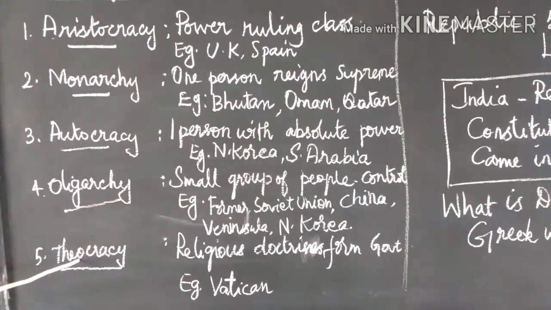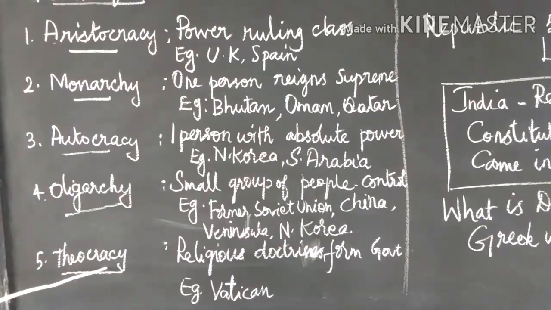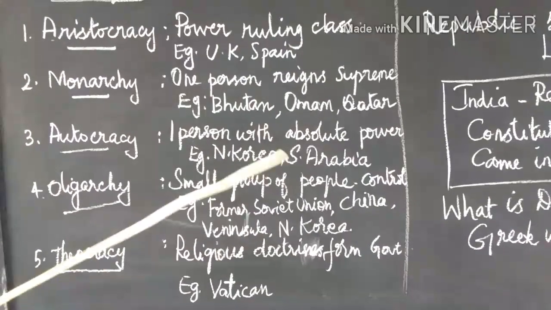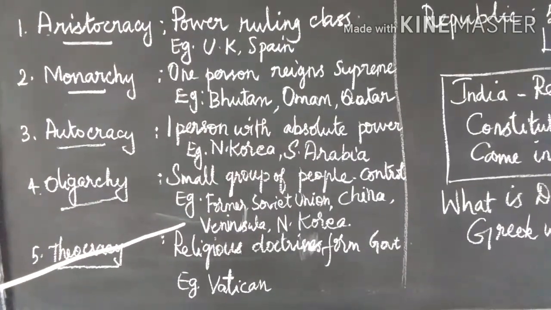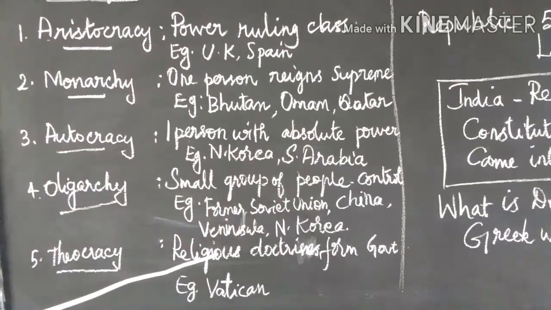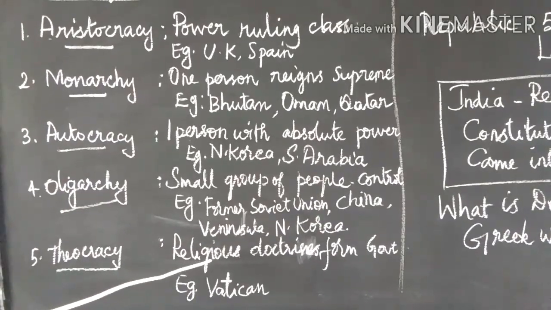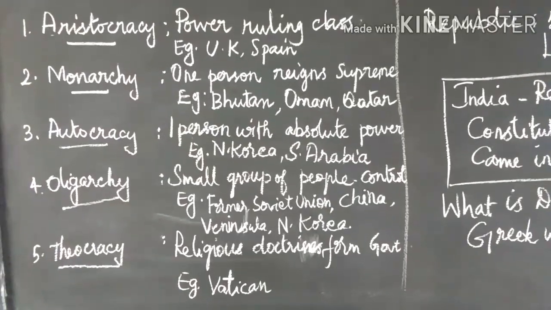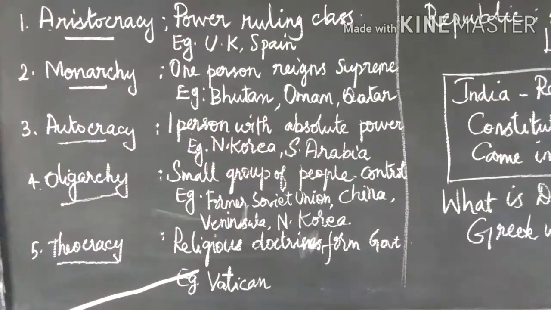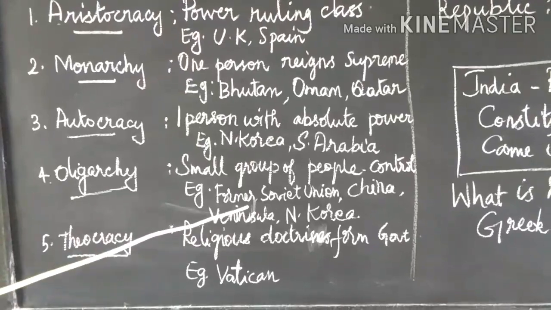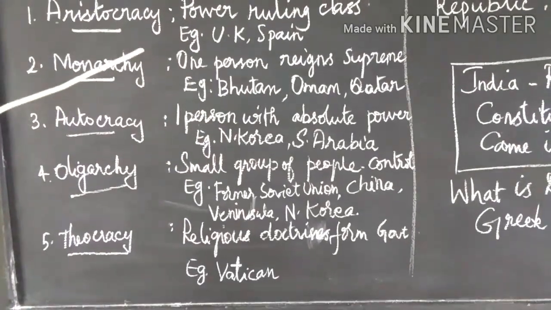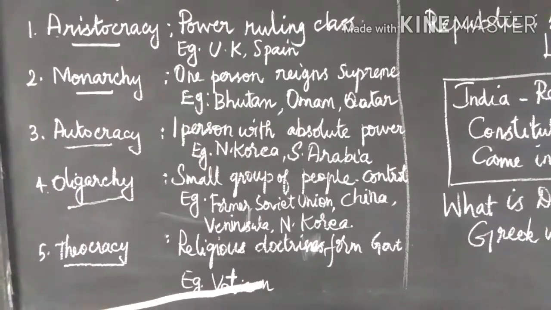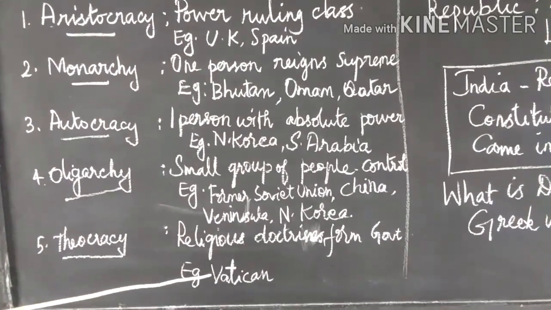Then, theocracy. A system of government in which religious doctrines, this is an important word, religious doctrines form the basis of government, headed by a priest who rules in the name of a god or proclaims himself as a god. Example, Vatican City, in Rome.